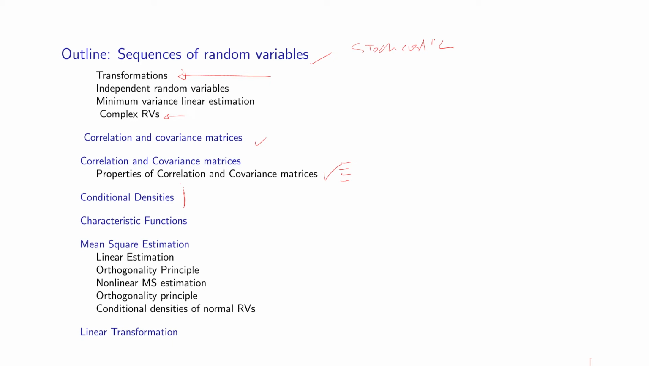And then we will look at the characteristic function. This is the same concept we have learned before, but instead of working with just one or two random variables, we may work with one or two random vectors, or even sequences of random variables. And then we will look at the mean square estimation. We'll talk about linear estimation, orthogonality principle, nonlinear mean square. So this is basically the generalization of the last items in the previous chapter. And we look at the linear transformations of a set of random variables as examples.